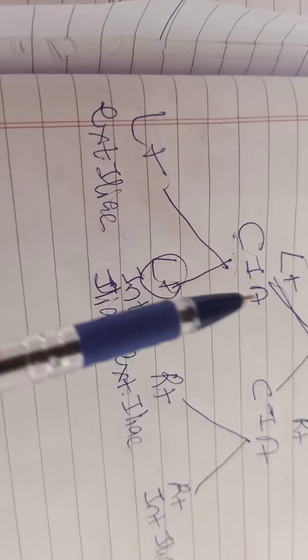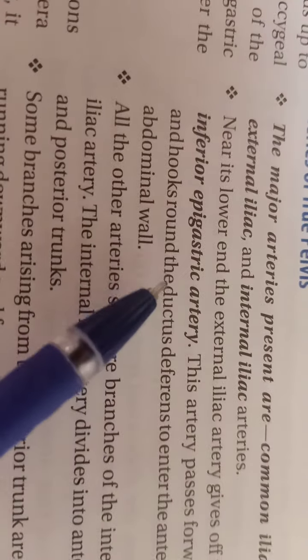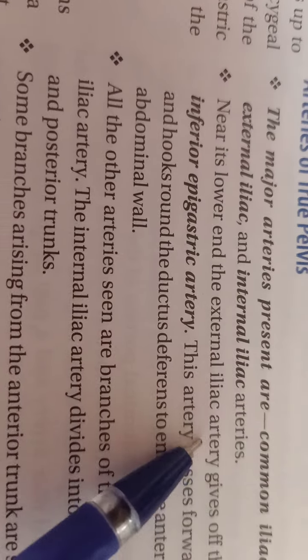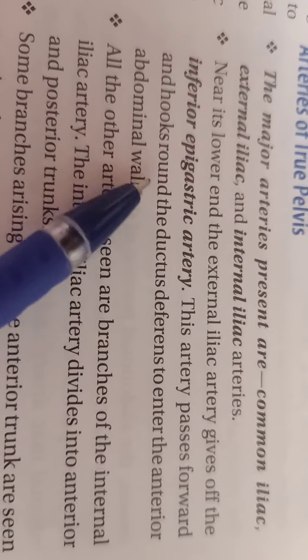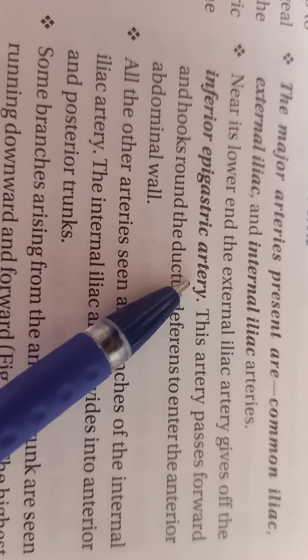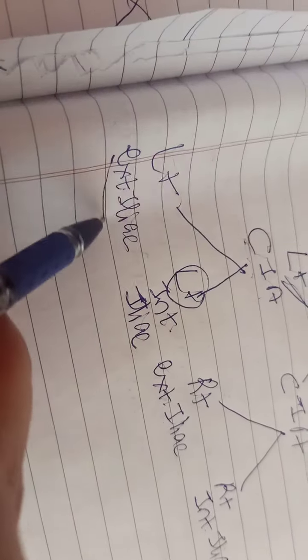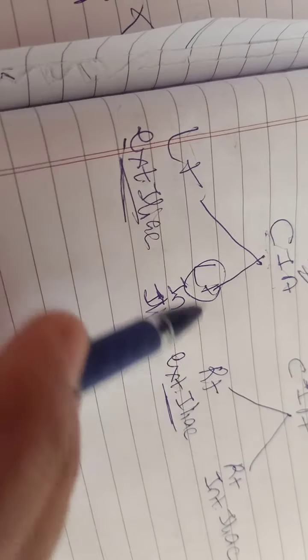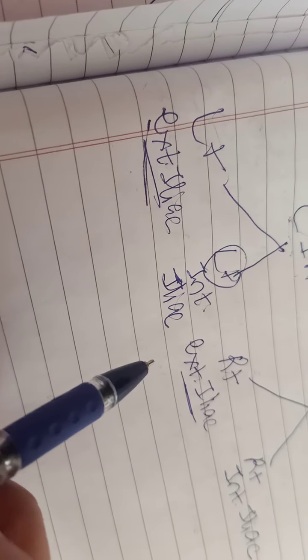Clear? Now, near its lower end, the external iliac artery gives off the inferior epigastric artery. The external iliac artery on both sides gives rise to the inferior epigastric artery at its lower end.